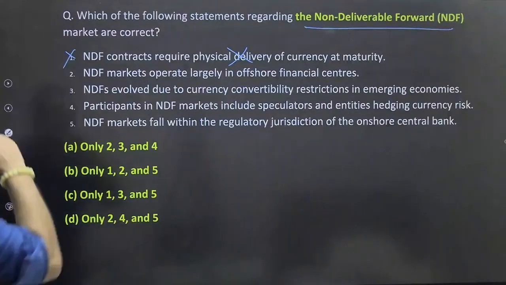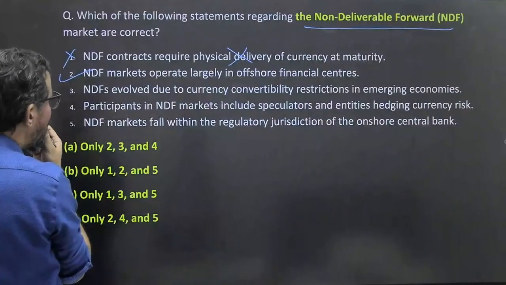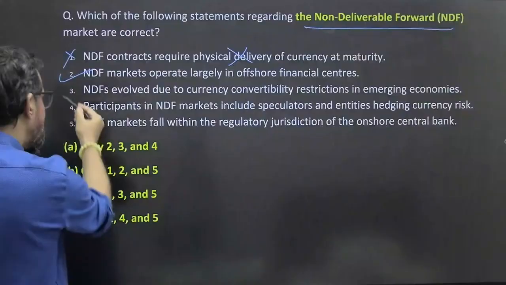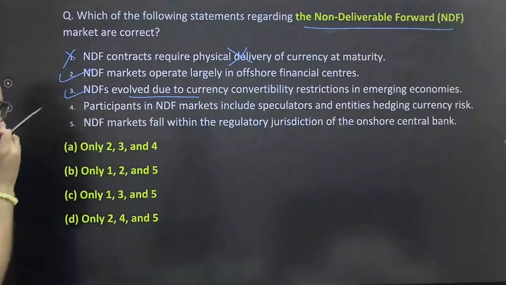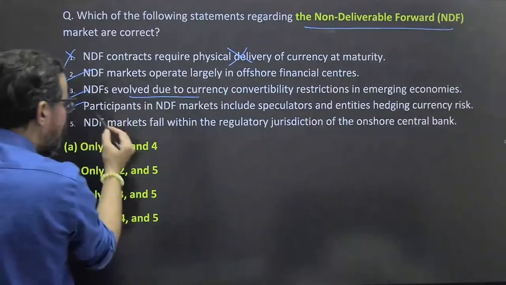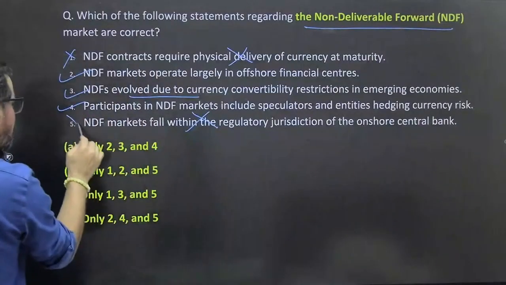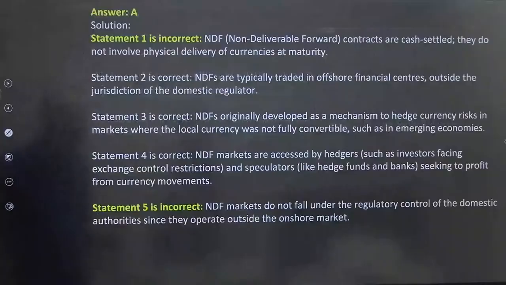100% true. Offshore basically means foreign financial centers. NDF evolved due to currency convertibility restrictions in emerging markets. True. Participation in the NDF market includes speculators and entities hedging currency risk, that is also correct. NDF market falls within the regulatory jurisdiction? No, it is beyond that. So 2, 3, 4 means option A only should be the right answer for this one.